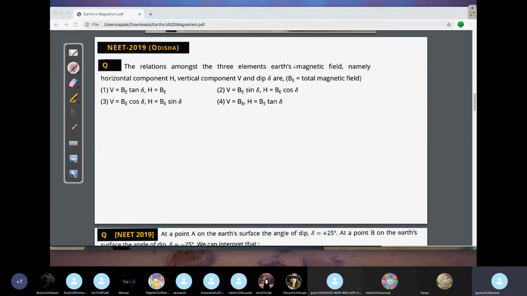The relation among the three elements, namely horizontal component, vertical component and dip angle: B is the total field. So at any point the total field is given as BE. This is what you have, the horizontal. This is what you have, the vertical. This is your horizontal BH, right? H is your horizontal. V is the vertical component. This is the dip angle delta. So this is your BE cos delta. H will be your B cos delta. And V is what? Your B sin delta.